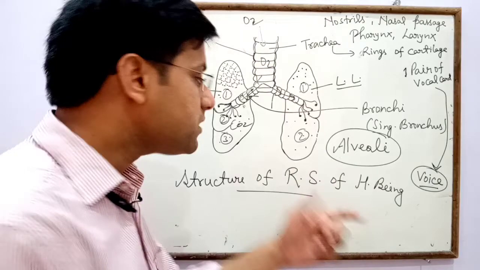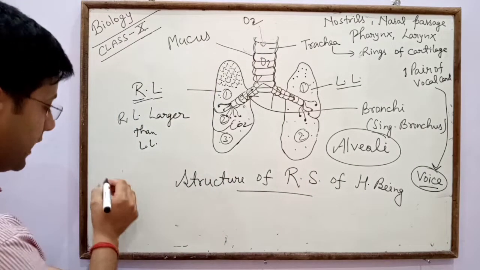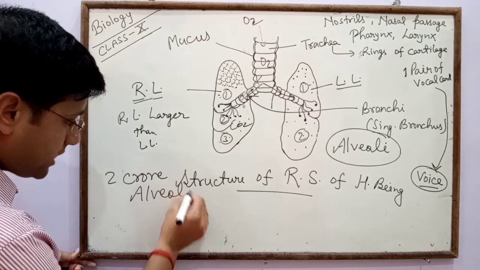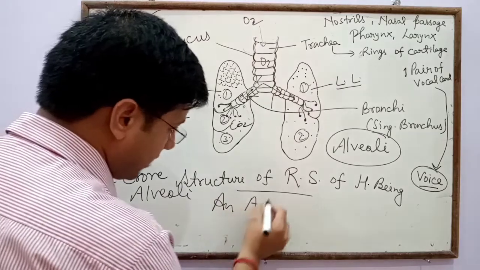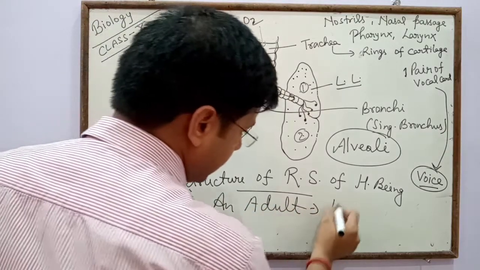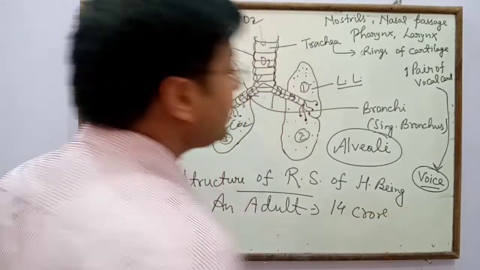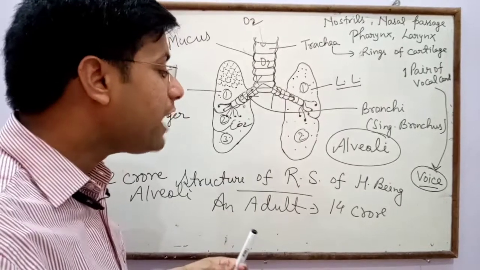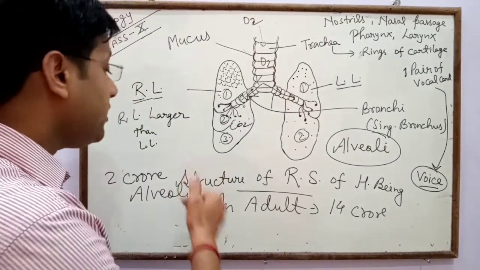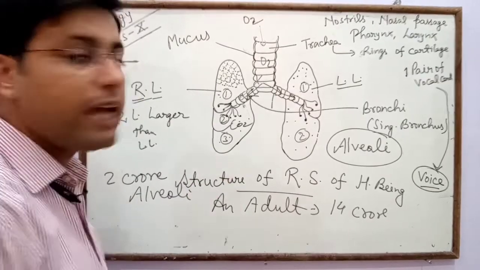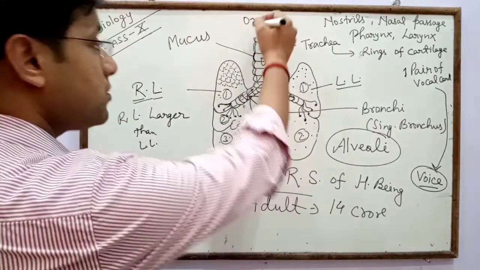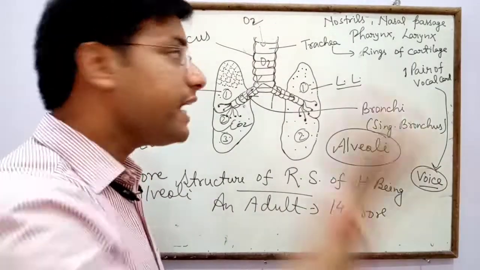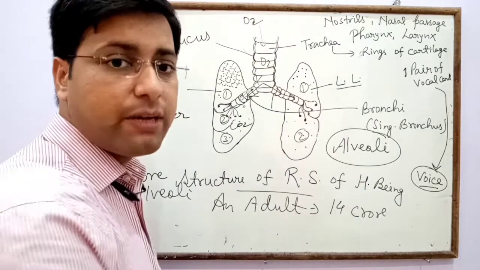In a newborn child maybe 2 crore alveoli are present, while in an adult there are maybe 14 crore alveoli present in the lungs. So in the respiratory system, through the nostrils we take in oxygen and release carbon dioxide.